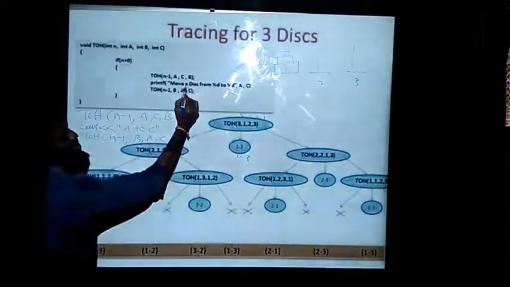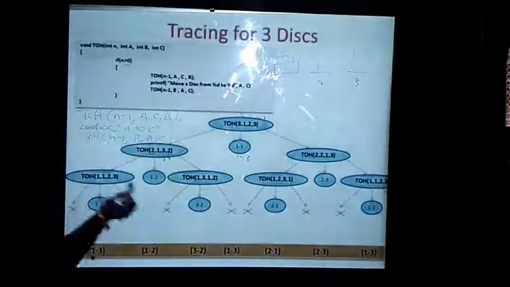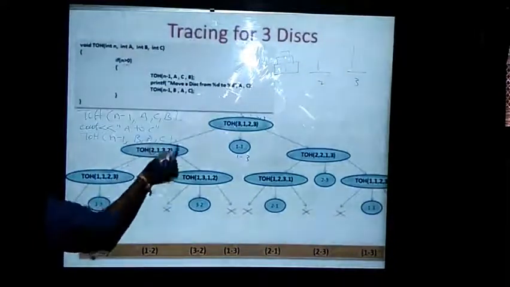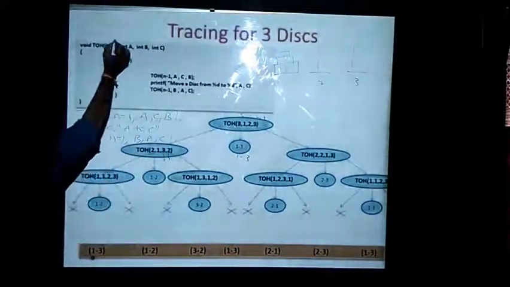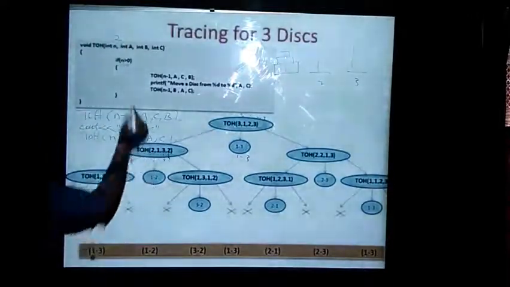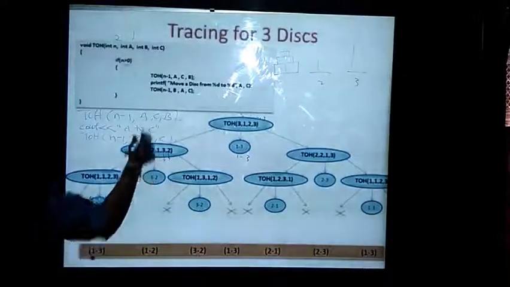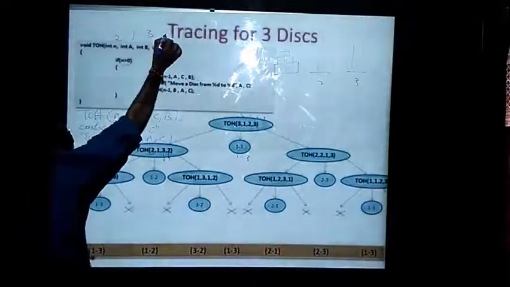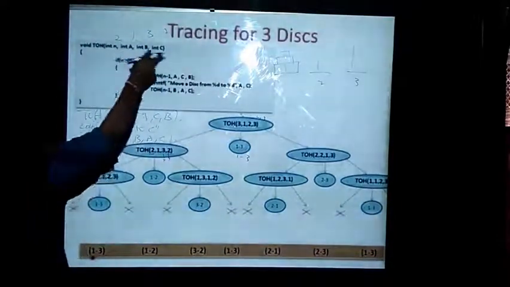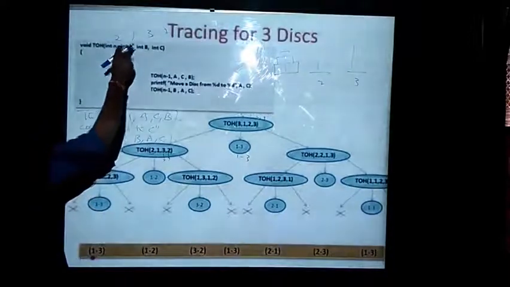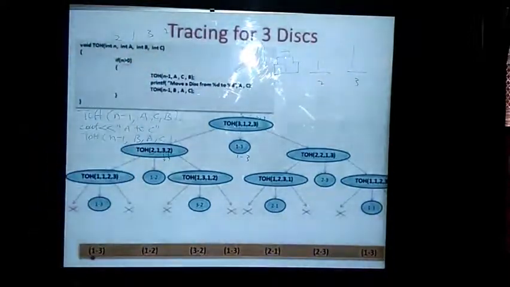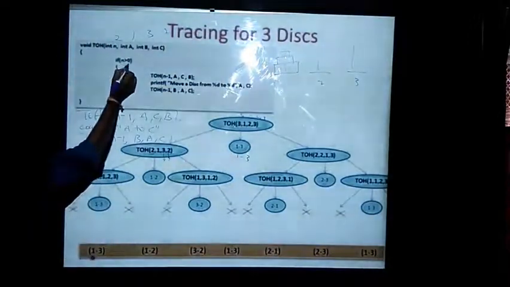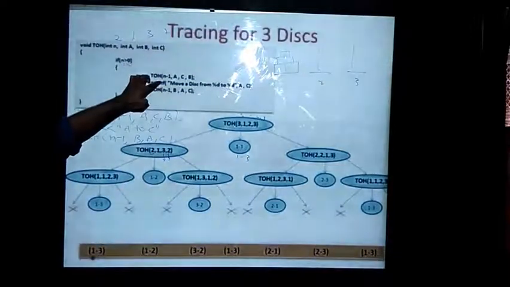But see, before executing this printf statement or the cout statement, again I need to execute what? Again I need to call the function. Here the value will become like this. N value will become 2, A value will become 1, B value will become 3, and C value will become 2. In the first case it is 1, 2, 3, but in the second case it has become 1, 3, 2. I hope it is clear. And after calling this, again it will be checking n greater than 0, 2 greater than 0, yes it is true. Again I will be coming into the condition.